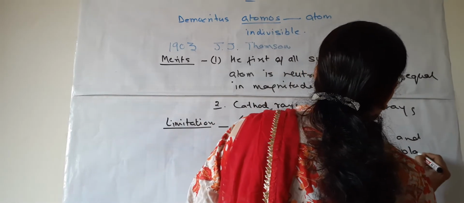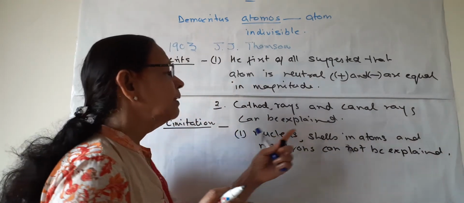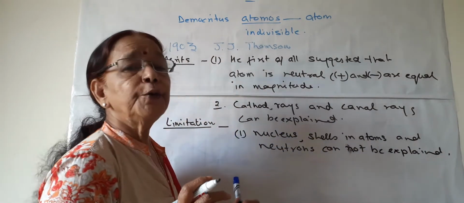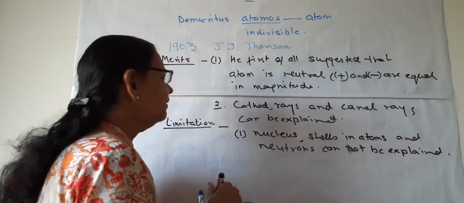So his model cannot explain the presence of the nucleus, shells in the atom, and neutrons in the atom. So this is one of the limitations.